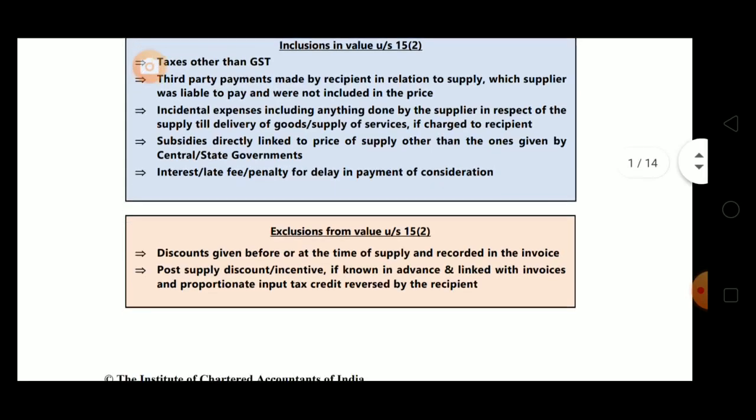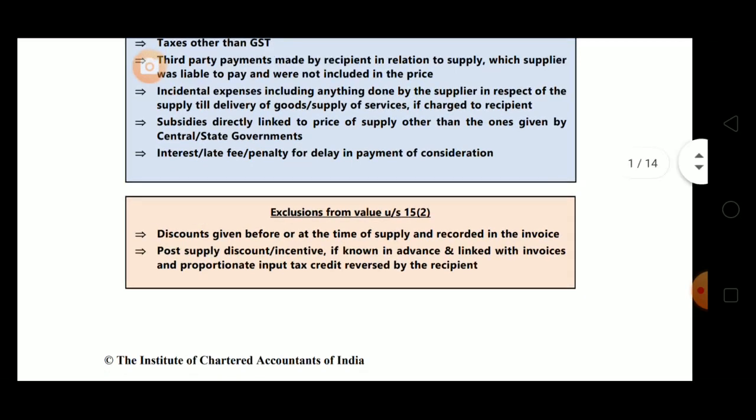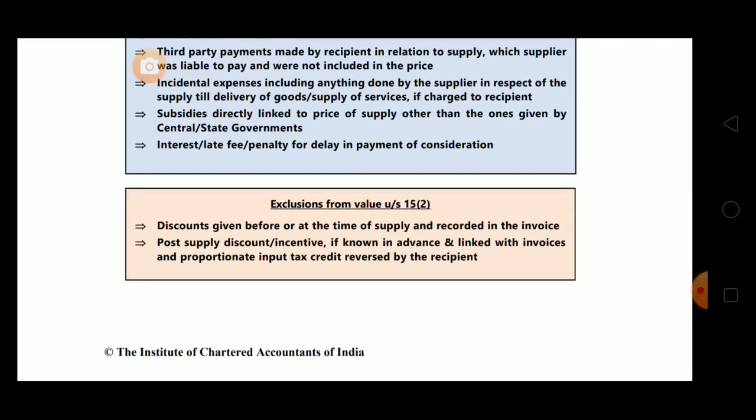Now subsidies directly linked to the price of supply other than the ones given by the central government or state government. So subsidies that are directly linked to the price will be added in the value, means added in TV. The subsidy given by the central government or state government will not be added in the value. That will be deducted from the value, means we will not add it. If it's included, then we'll deduct it. If it's not included, then we'll not do any treatment. Other than government subsidy, means subsidy from non-government, we'll add that. Then interest, late fee, penalty for delay in payment of consideration.